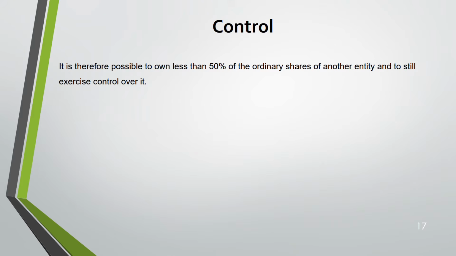Now we are coming to control, a very important thing. We said that you need to have more than 50% of ordinary shares of another entity to have control. But sometimes even if you're having less than 50%, you still can have control. This is only for a discussion question. If SBR asks a question to write, but if it's calculation wise, like if they tell you to prepare consolidated statements and all, go by the percentage. If it's more than 50%, you consolidate. But if they tell you to write on control, then you can use this slide.